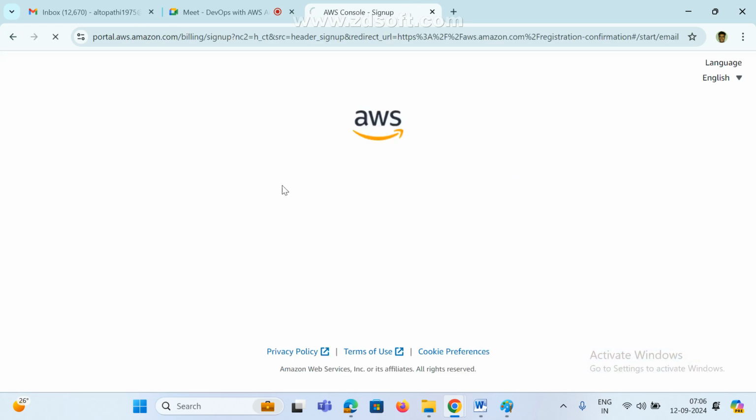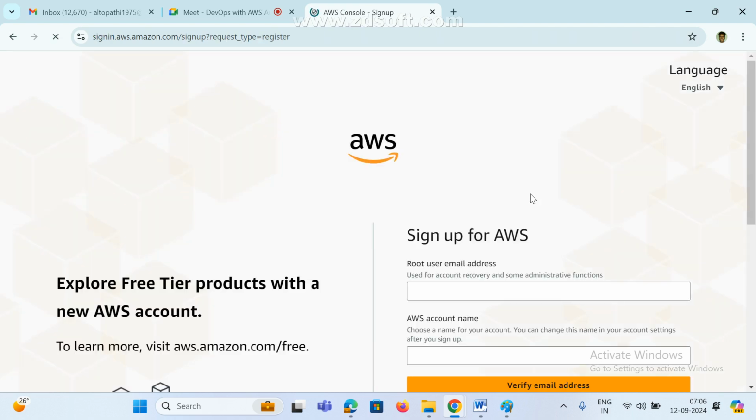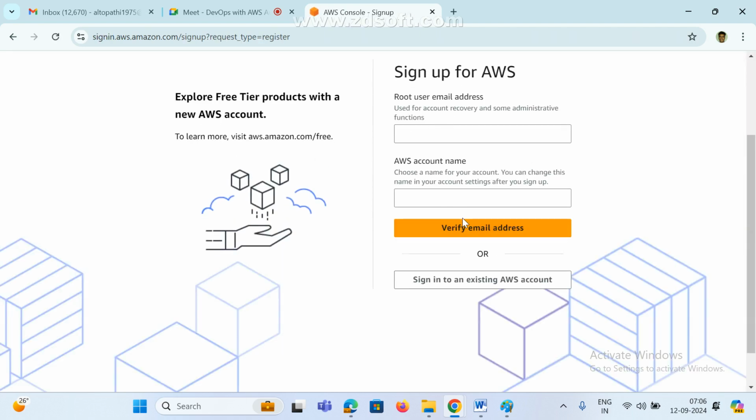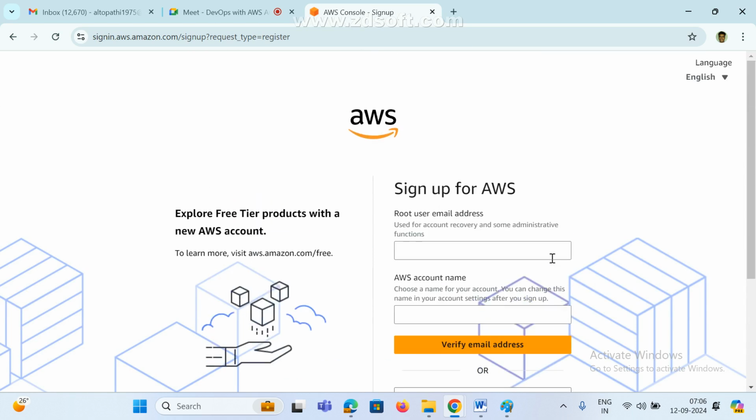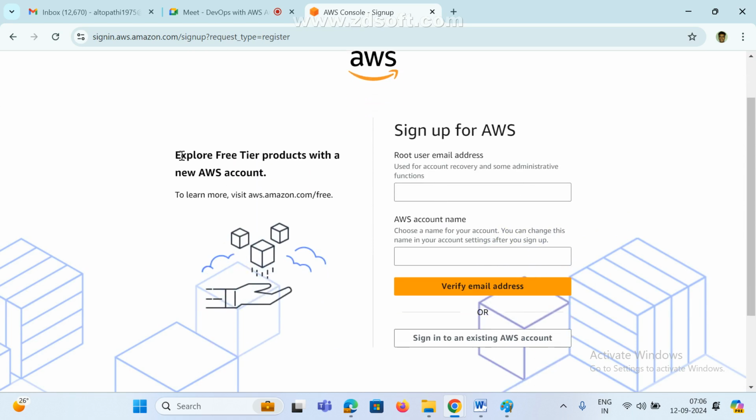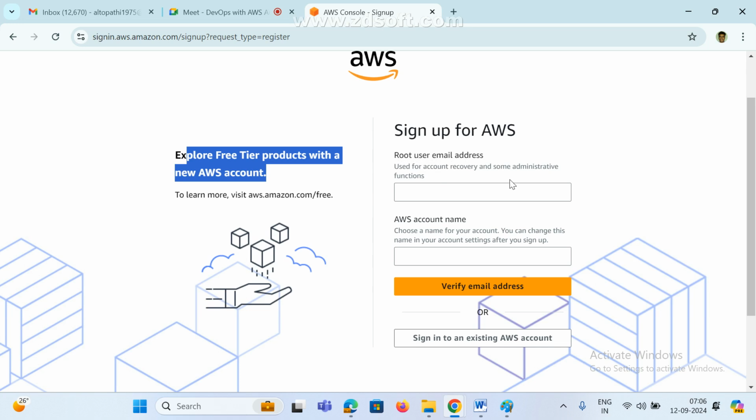If you click on create an account, it asks for a total of 5 steps. This is step 1. Here it says explore free tier products with your new AWS account. This is the root username or email ID and account name, and if you click on verify email, it will go to the next step.